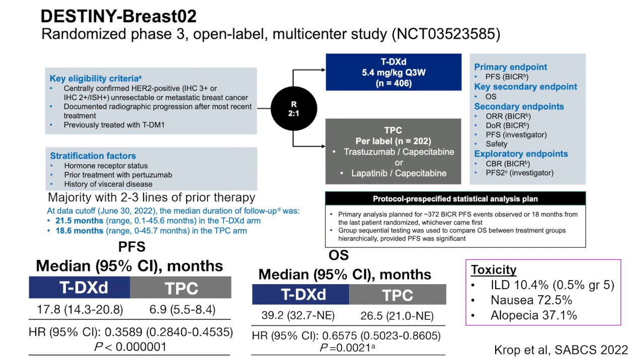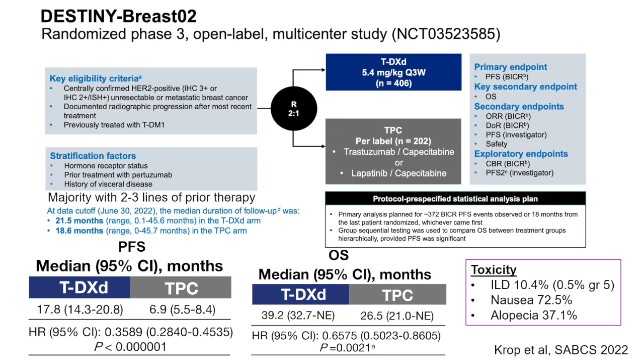So this isn't the only trial that exists looking at an ADC after an ADC. In this trial, patients were randomized 2-to-1 to receive TDXD or treatment of physician choice. And as you can see at the bottom, this was after DB03, we already moved TDXD to the second line setting. So why does it really matter? Many people in the world are not going to have access to TDXD until later in lines of therapy.